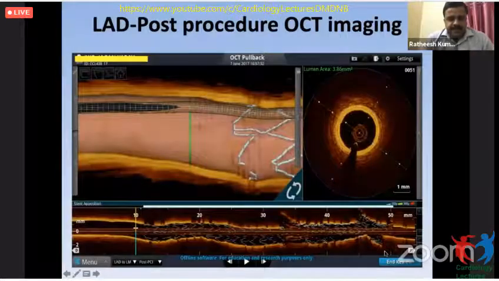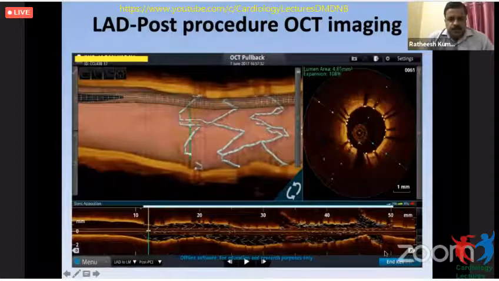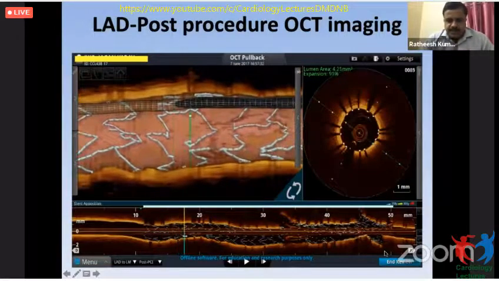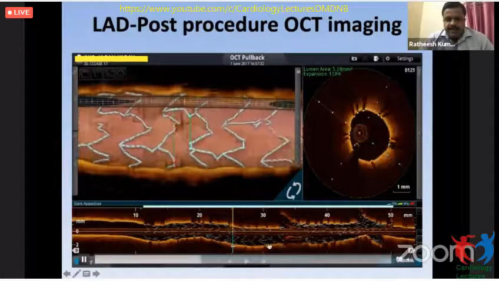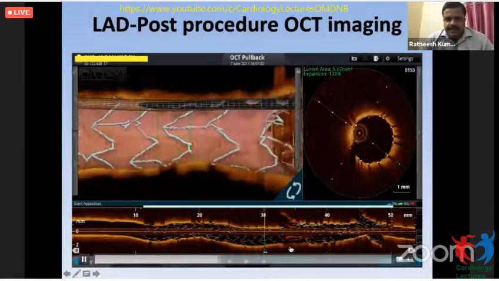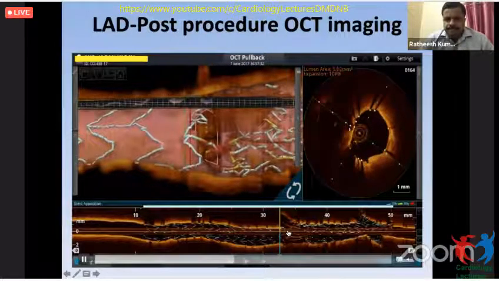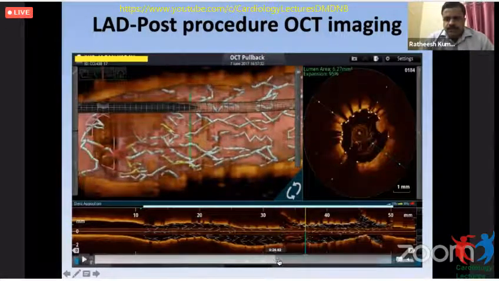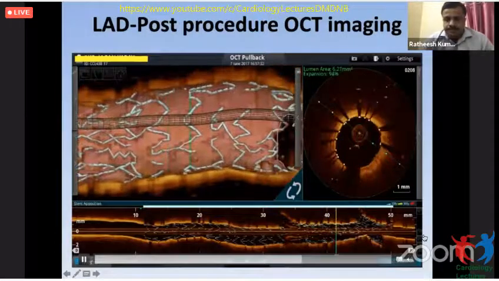I took an OCT run from the LAD post-procedure, which revealed a well-apposed stent without any major complications except some areas of tissue prolapse, which we can see. Proximal LAD after the diagonal, the area was acceptable. Here there was some diagonal. And this area, we have some tissue prolapse here. You can see here. That was there, and otherwise the parameters were acceptable.